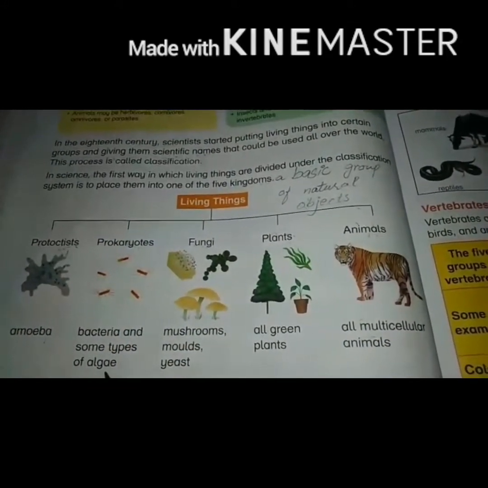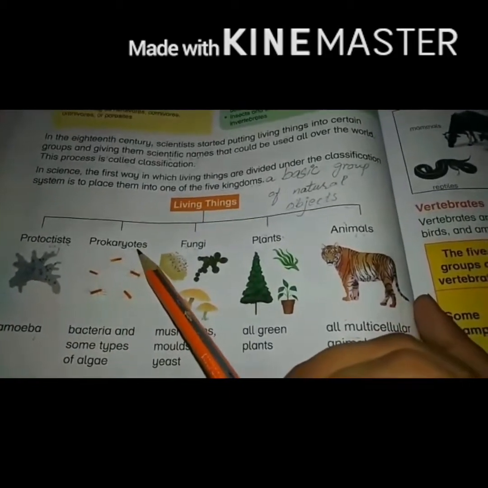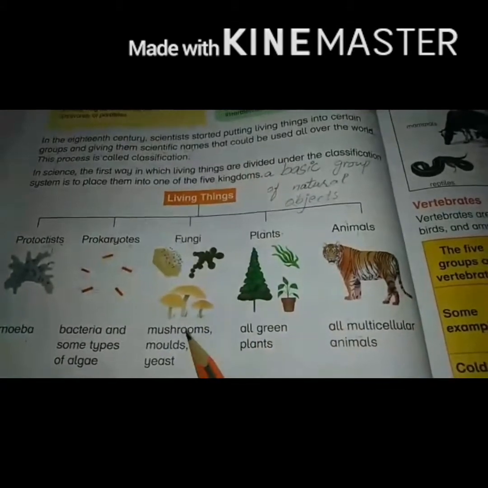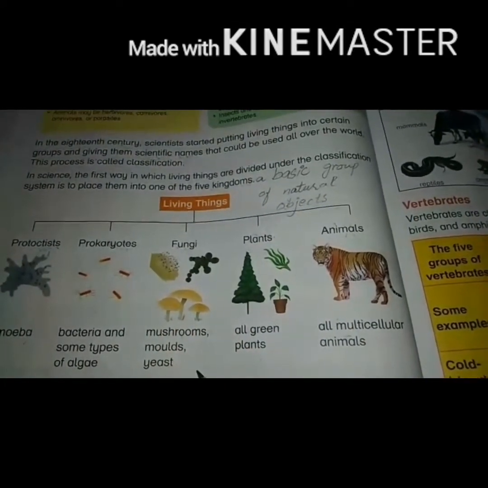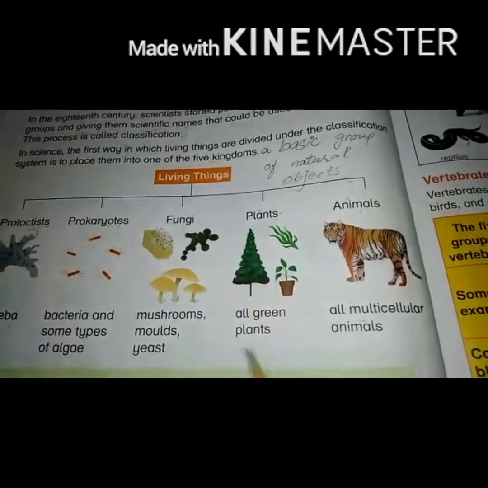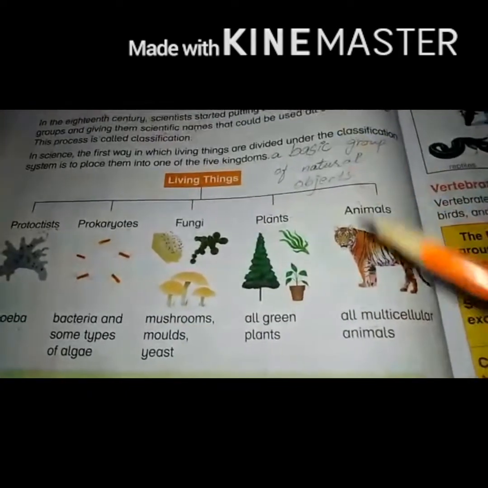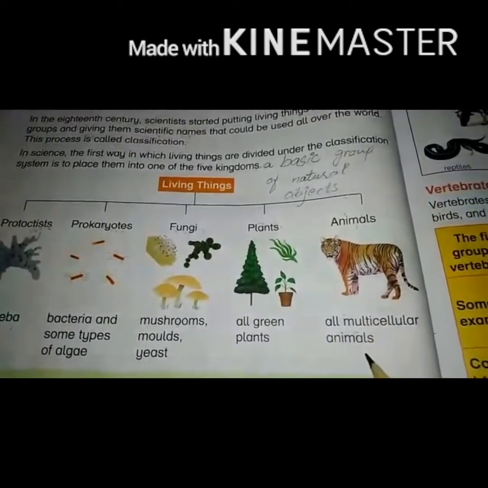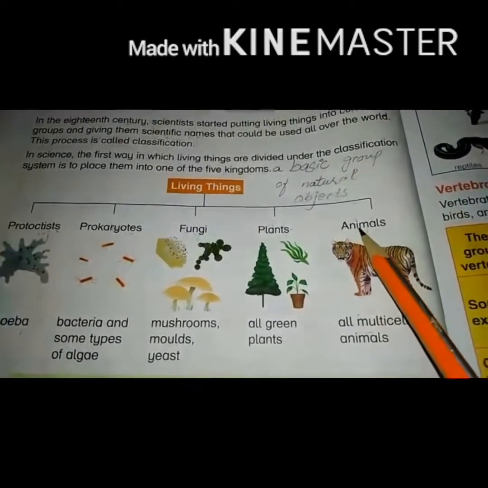Bacteria and some types of algae belong to the kingdom prokaryotes. Mushrooms, molds, yeast, these are the microorganisms that are present in the fungi group. All green plants are kept in kingdom plants or plantae. All multicellular animals or higher animals belong to the group animal.